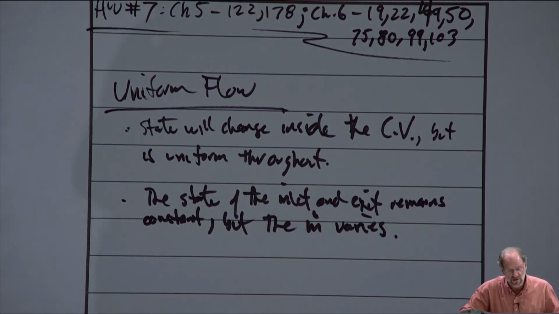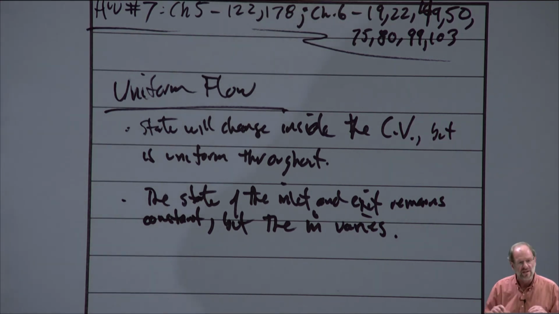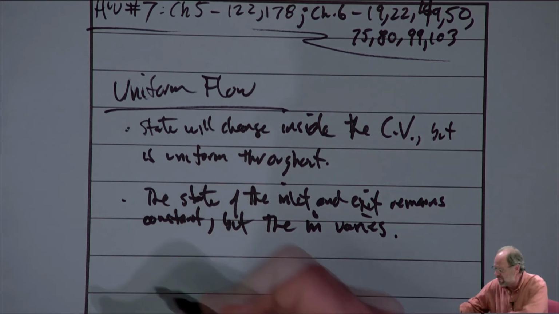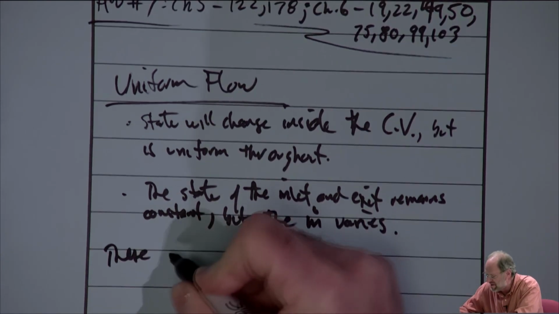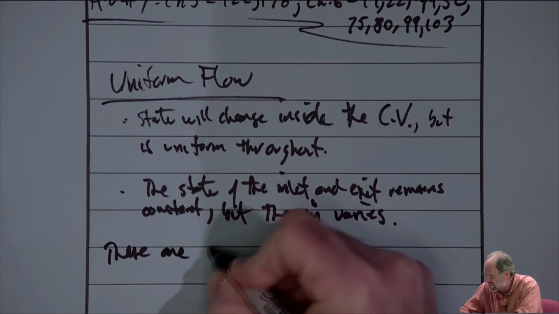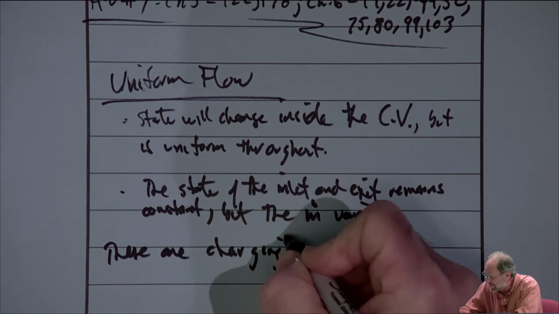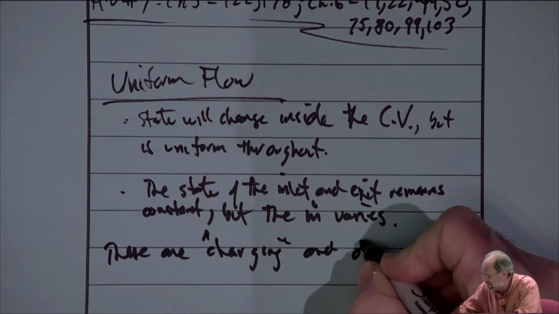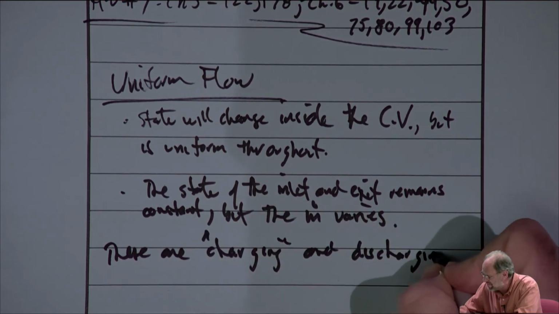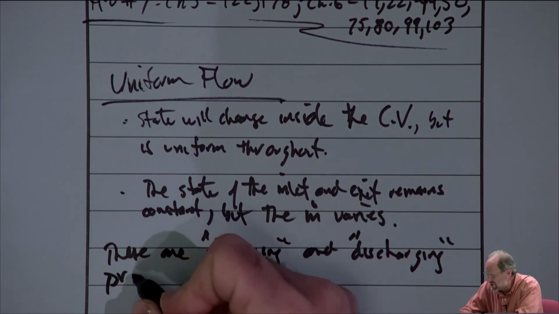These types of problems are typically used for filling or for emptying a vessel, like if we're discharging a fire extinguisher or if we're filling up our propane tank down at the U-Haul store. Those would be kind of typical of these particular types of problems. So again, these are primarily used for filling or emptying vessels. We often call these charging or discharging problems.